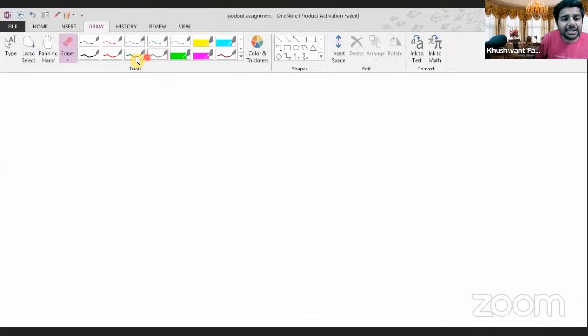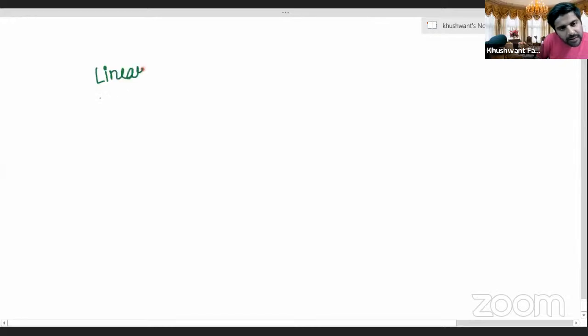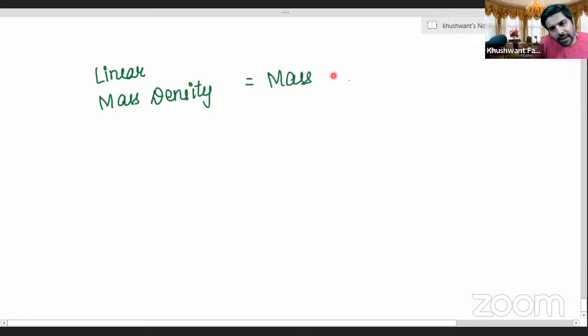Achal, what is linear mass density? Length per unit mass or mass per unit length? Mass per unit length. Good. Everybody write this down. Linear mass density, which is, we have already done this before. It is given as mass per unit length. There are different symbols you will find it is denoted with, but we will use the symbol lambda.